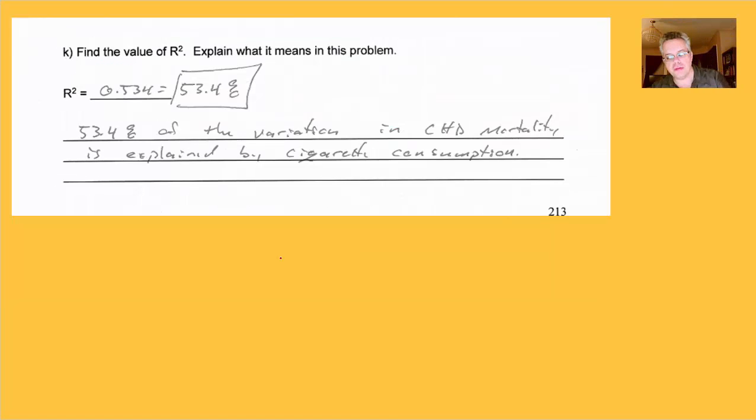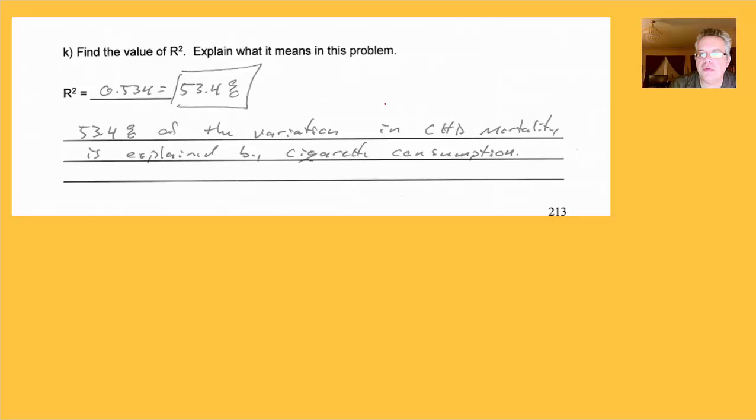Actually, this is very important. This question occurs on the quiz a couple times. Find the value of r squared. Okay, I just took r and squared it, or you could also just look in the calculator, it reports it. The value of r squared is usually expressed as a percent. So I said 53.4%, even though the calculator tells me 0.534. And we like it in percent because it's used that way in how we interpret it. It means 53.4% of the variation in CHD mortality is explained by the cigarette consumption.